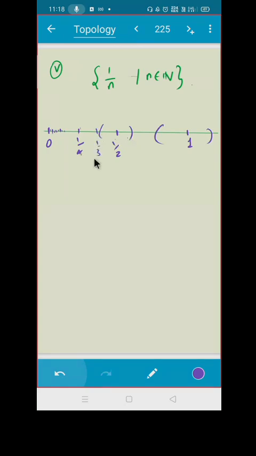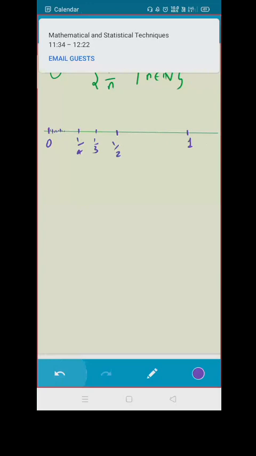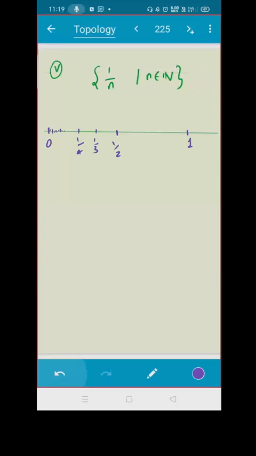If I talk about 1/3, I can choose a ball for that. I can choose one for 1/4 also. So, which point will be a limit point? Can you tell me now? What do you think? Take some time, think about it, and tell me. Which point will be a limit point? That means if I choose any radius, it should contain some point of this set.